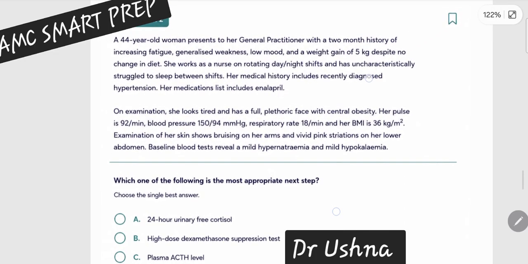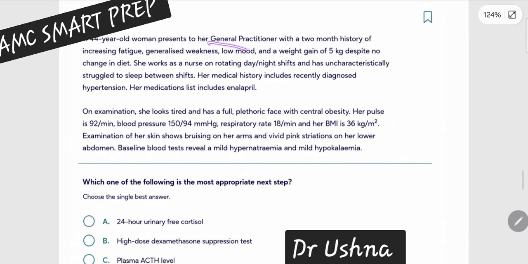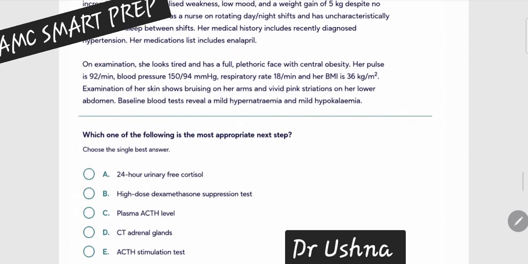Next comes a 44-year-old woman. She presents to the GP with a 2-month history of increasing fatigue and generalized weakness, low mood, and weight gain of 5 kg despite no change in diet. She works as a nurse on rotating day and night shifts and has uncharacteristically struggled to sleep between the shifts. Means insomnia is also there. Her medical history includes recently diagnosed hypertension, and the medication list includes enalapril. So hypertension was also an important cause of Cushing syndrome. This was the consequence of Cushing syndrome.